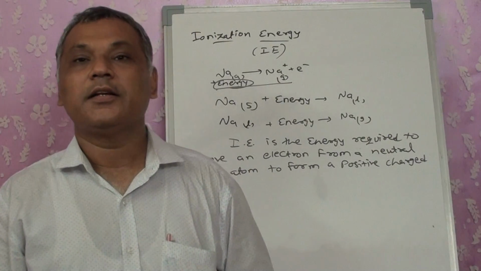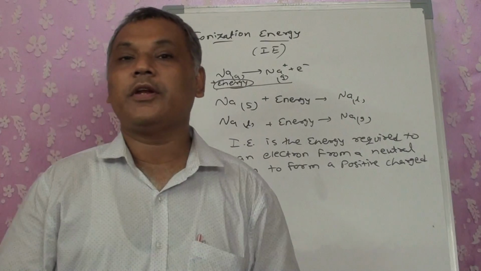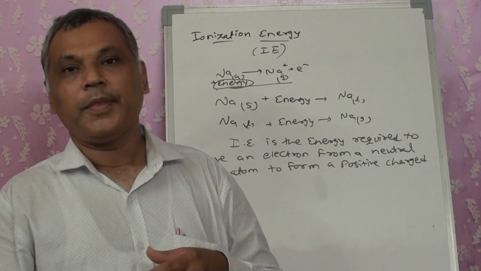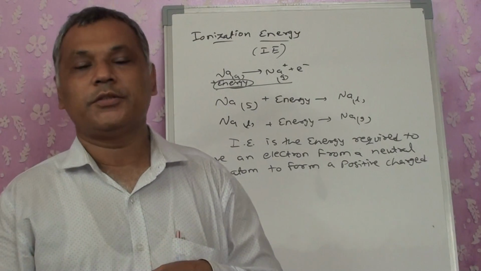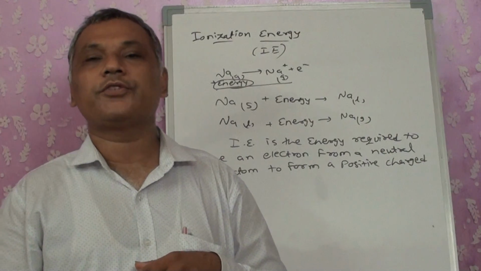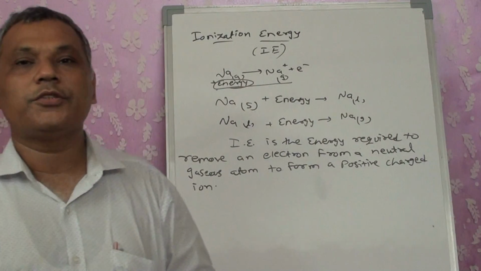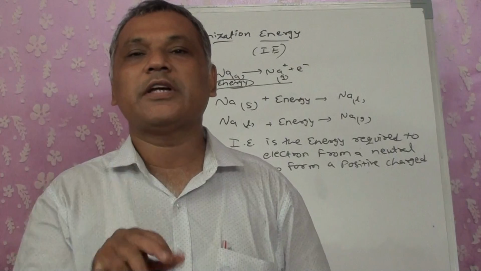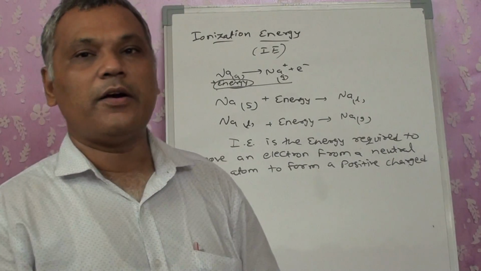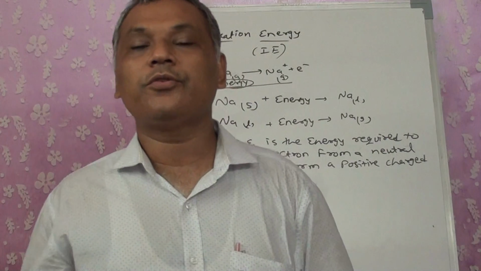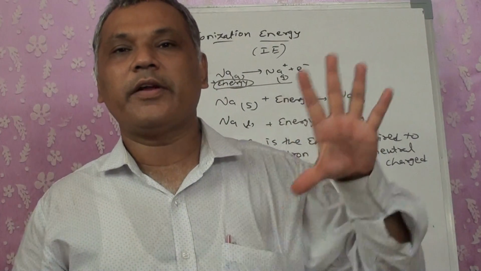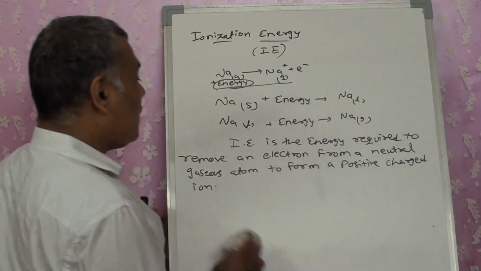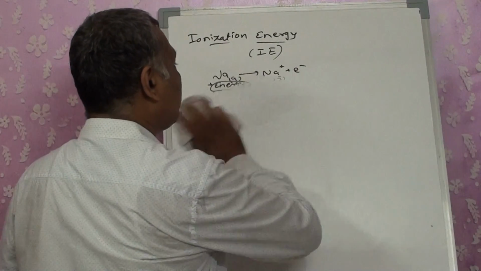Hence, we can say that ionization energy in the periodic table depends upon the first factor, the atomic size. Second, the effective nuclear charge, that is the force of attraction of the nucleus towards the electron. If the force of attraction towards an electron is more, more ionization energy will be required, and that will be more if the size is small. So ionization energy is inversely proportional to the size. If size decreases, ionization energy increases.